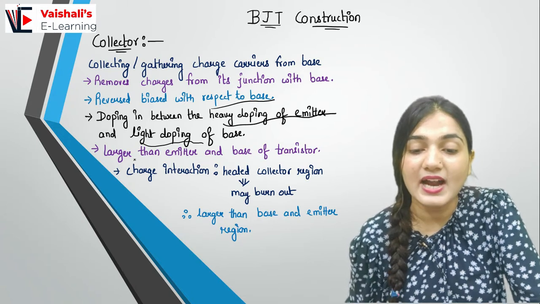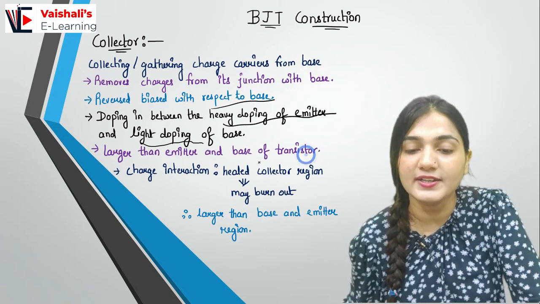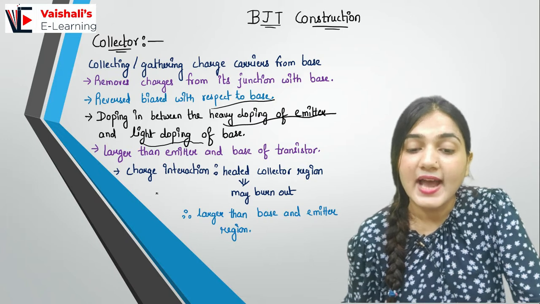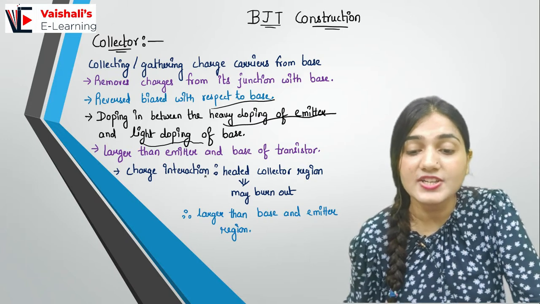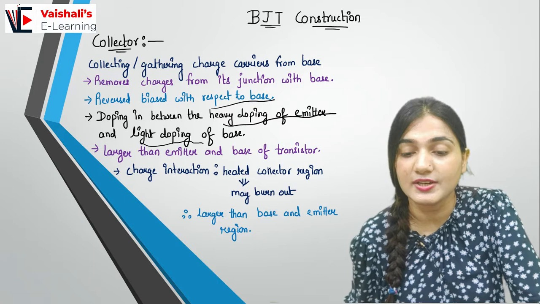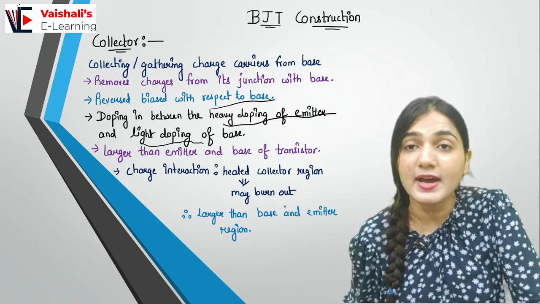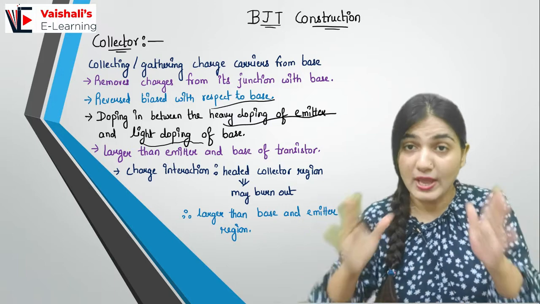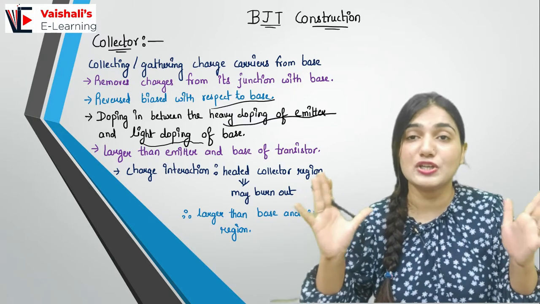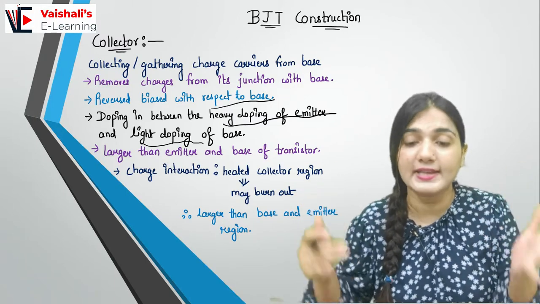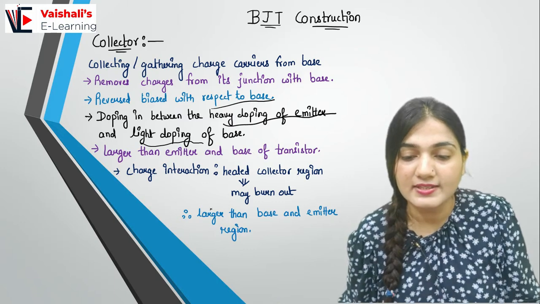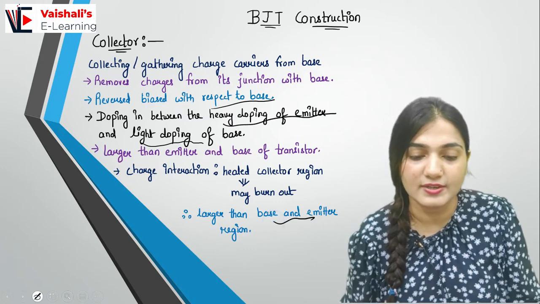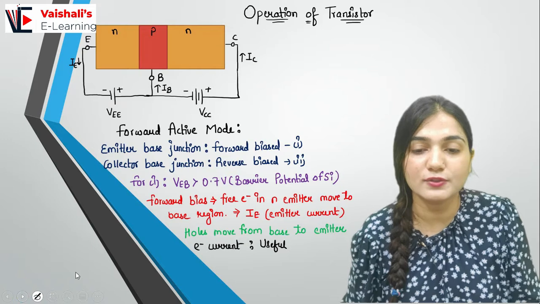So it is having the larger size than the emitter and base of the transistor, right? The size is large because here the charge interaction can heat the collector region. So it can burn out the transistor overall. So we require the heat to be sinked out. And for that I am making the collector region bigger in size so that heat can sink out. Right? So it is larger than base and emitter region. Okay? So I hope you understood the three structures.